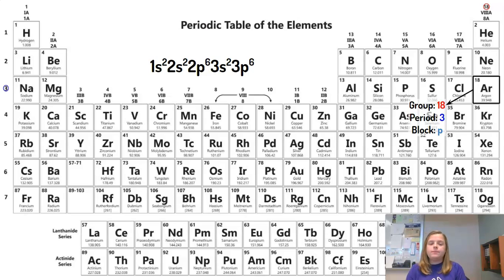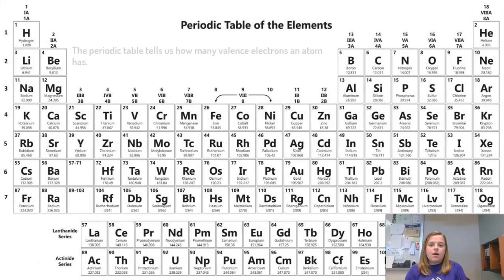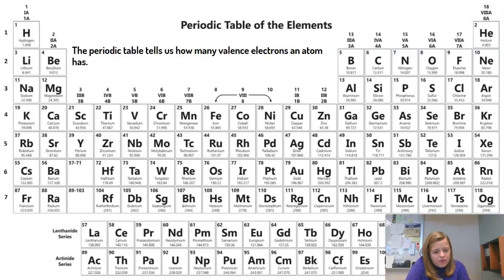All right, now the periodic table tells us how many valence electrons an atom has. We kind of talked about valence electrons vaguely when we talked about Bohr models. It was one of the questions on that Bohr model trend activity you did. Just a little refresher: the valence electrons are the electrons on the outermost orbital of an atom. So when you draw a Bohr model, that outermost orbital, the one that's farthest away from the nucleus, all those electrons on that orbital are called valence electrons.